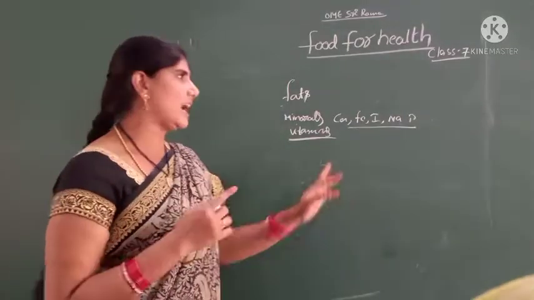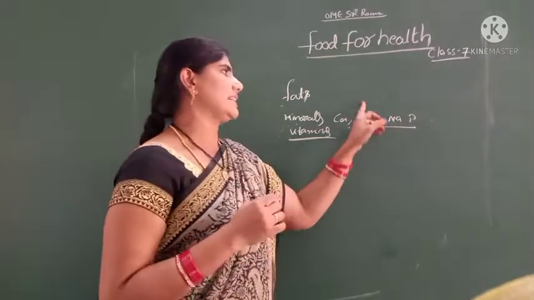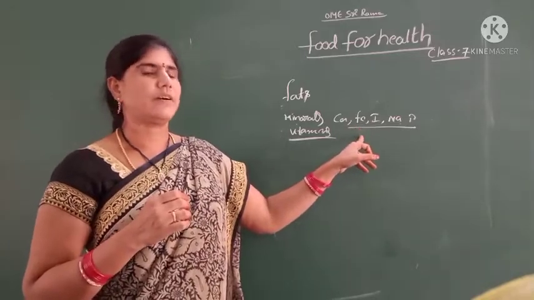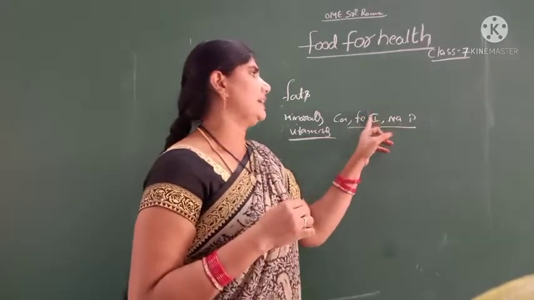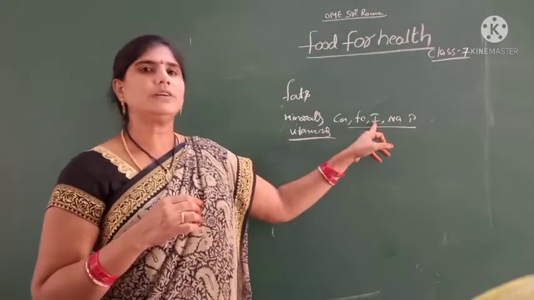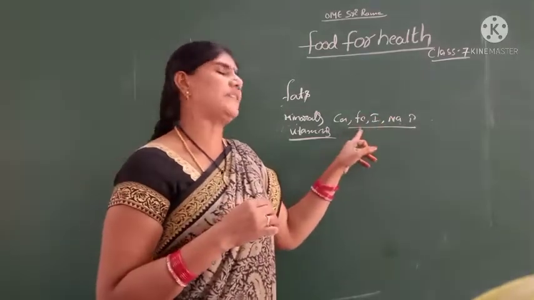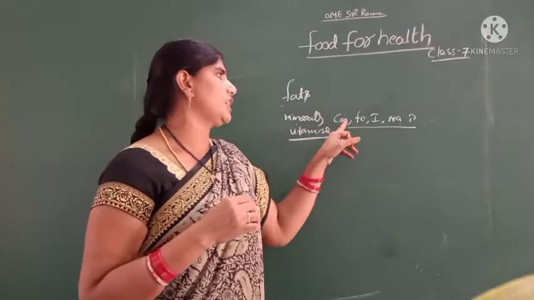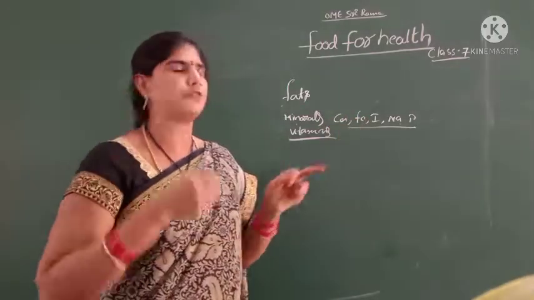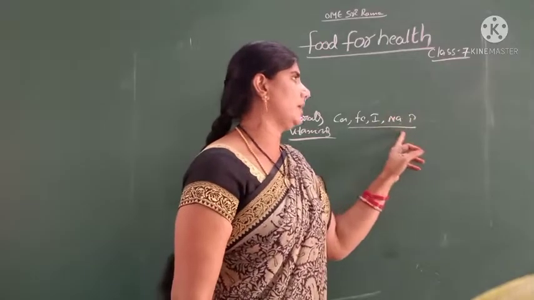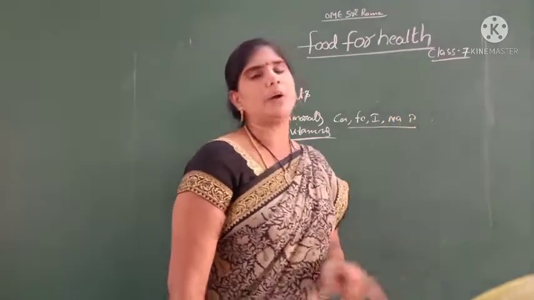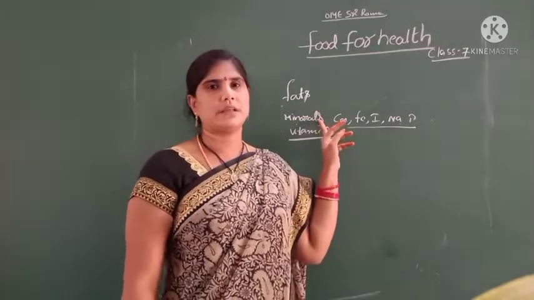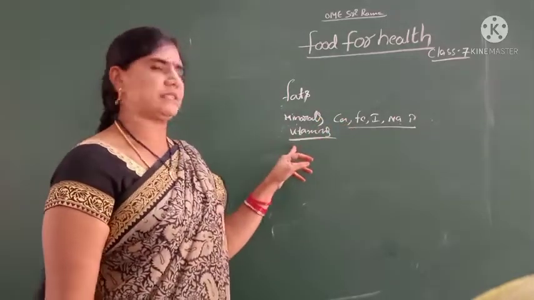Okay, children, let us recall. Iron is found in some food items. Iodine is found in seafood and salt. Iodine deficiency causes problems. Calcium is important for protection of bones and teeth. Sodium and phosphorus are involved in metabolic activities in our body. These are all minerals.